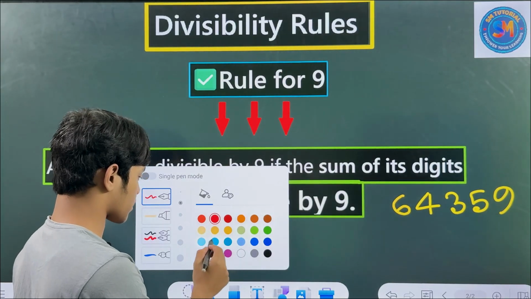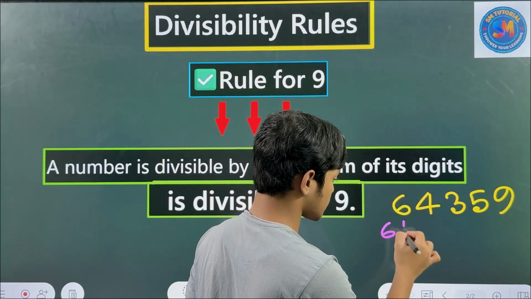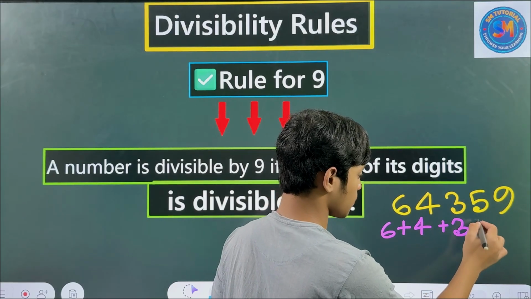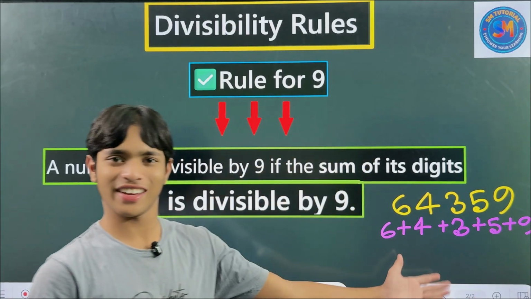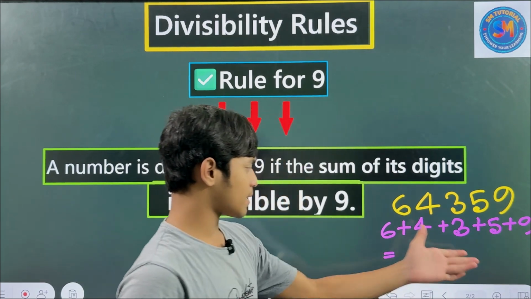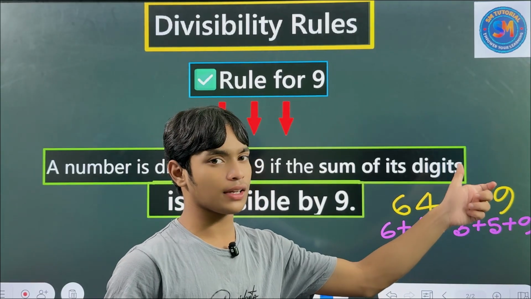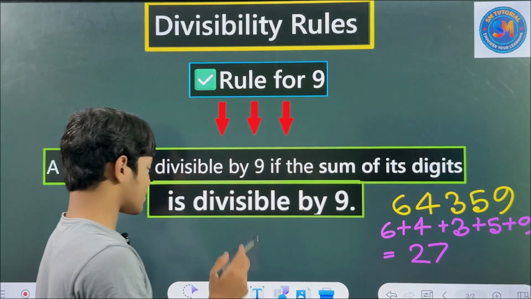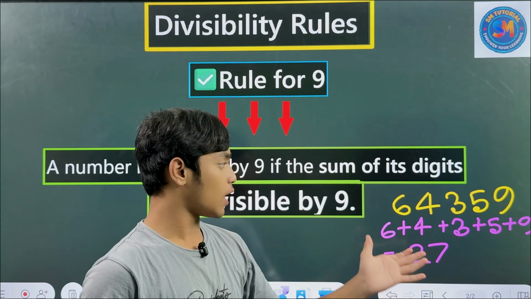I'm using this color anyway. What will be the sum? 6 plus 4 plus 3 plus 5 plus 9. Does it look a little hard to find the summation? No, very easy. Just find the summation first. What will this be? 10, 13, and 18. 18 and 9 is 27. Now we can see one thing: 27 is the summation of these digits.